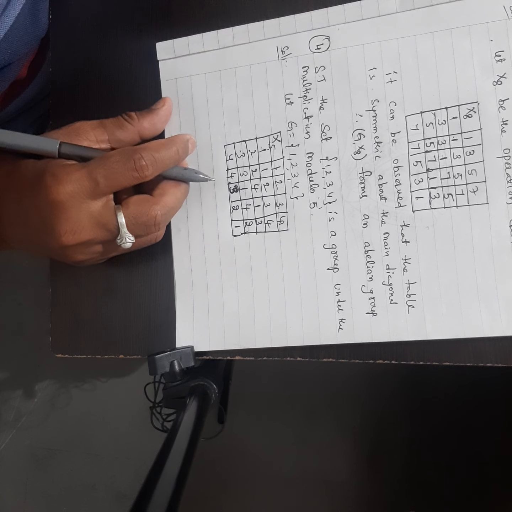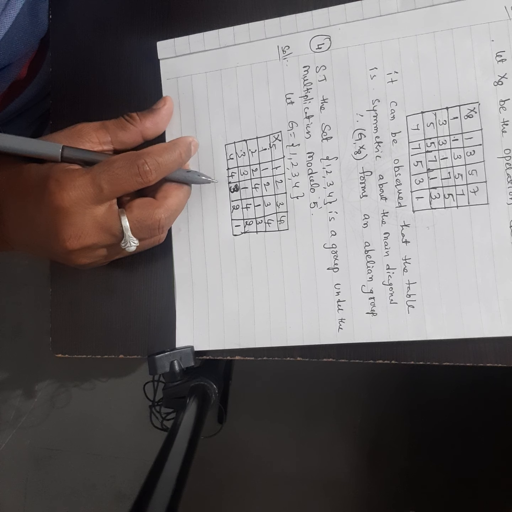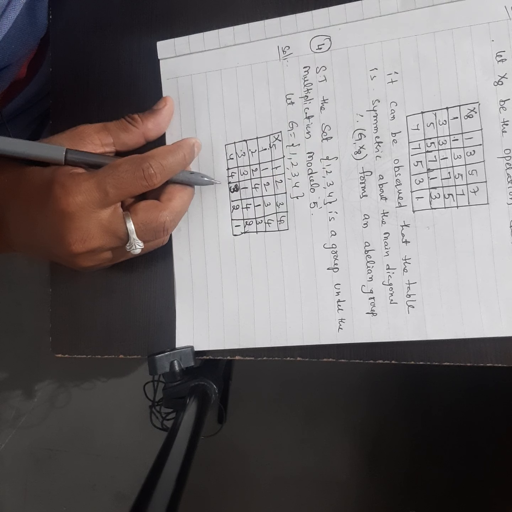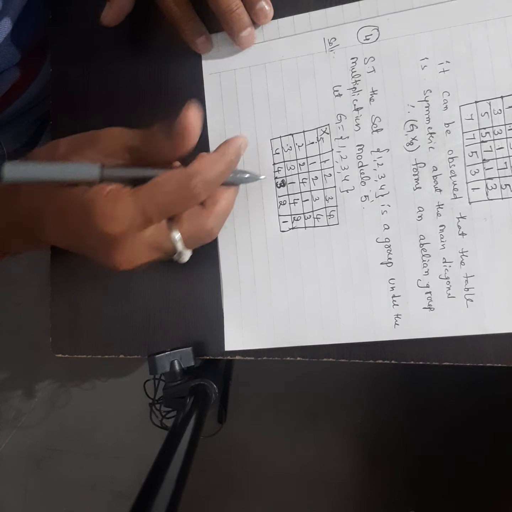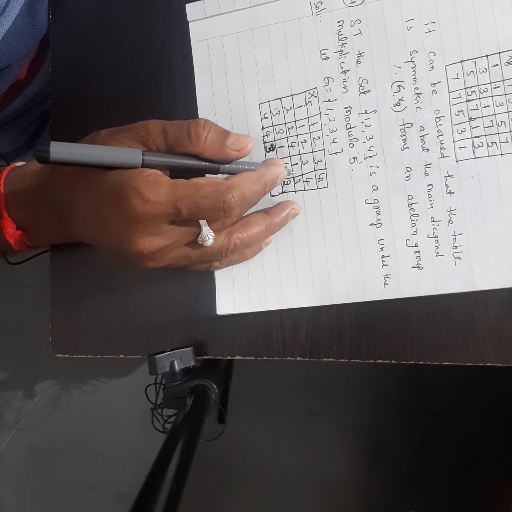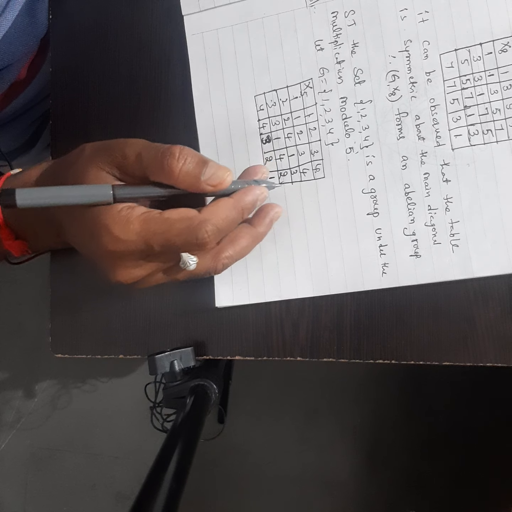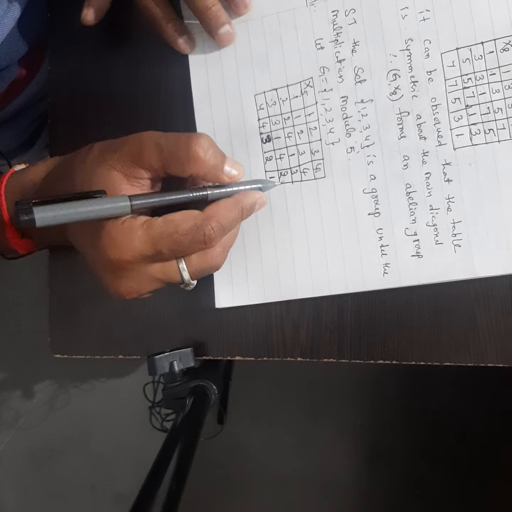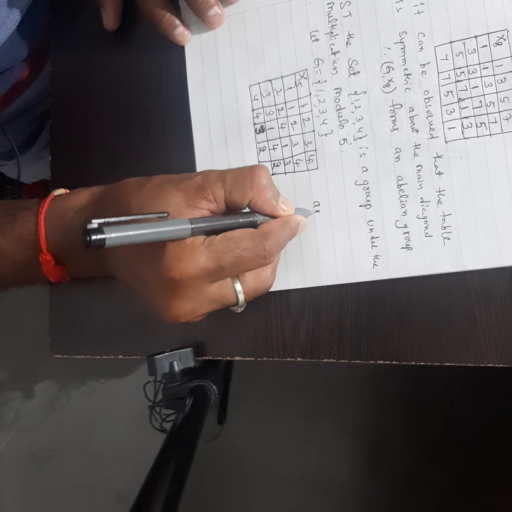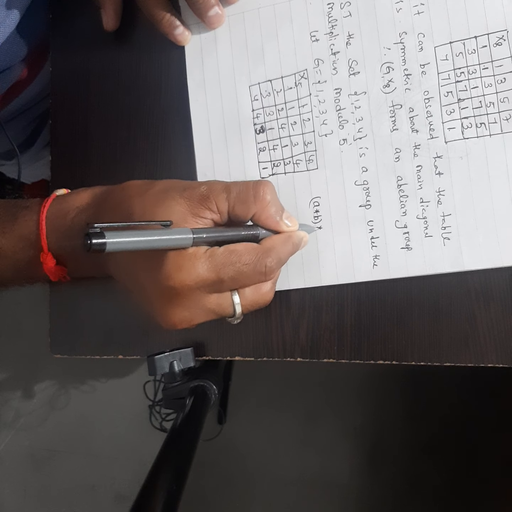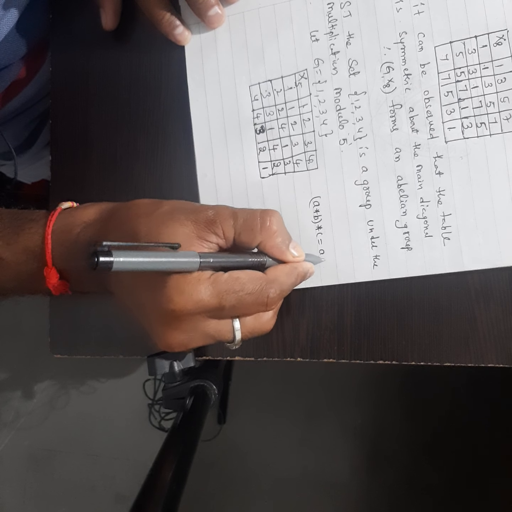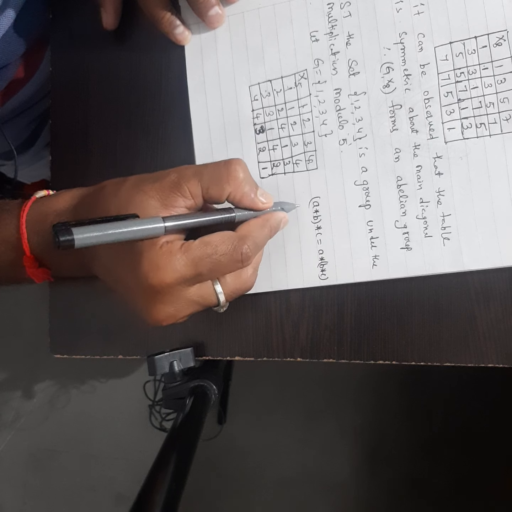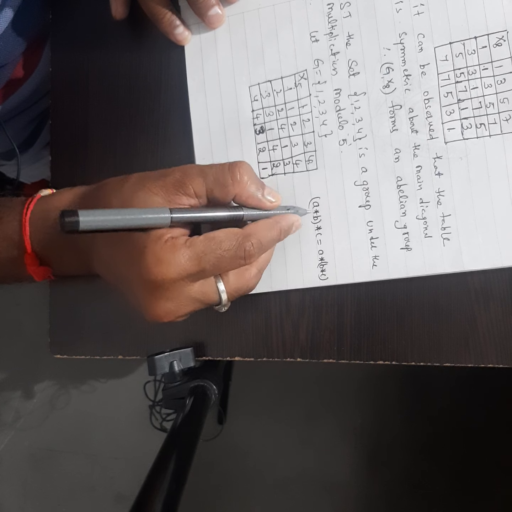So we have to prove that G, multiplication modulo 5 is a group. So here we check the properties. Associativity: a star b star c is equal to a star of b star c. Here star means multiplication modulo 5.